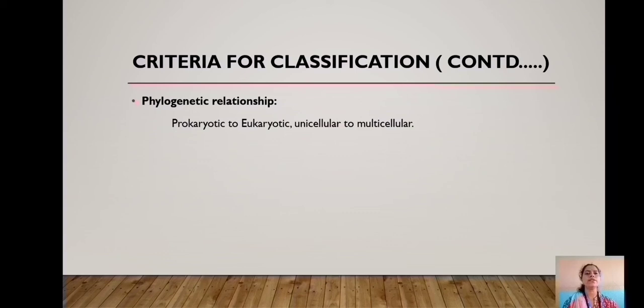Next criterion used for classification is phylogenetic relationship. Phylogenetic relationship refers to the relative times in the past that species shared common ancestors. Eukaryotic organisms have evolved from prokaryotic organisms, whereas multicellular organisms have evolved from unicellular organisms.